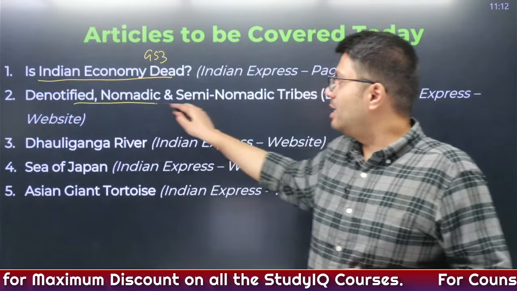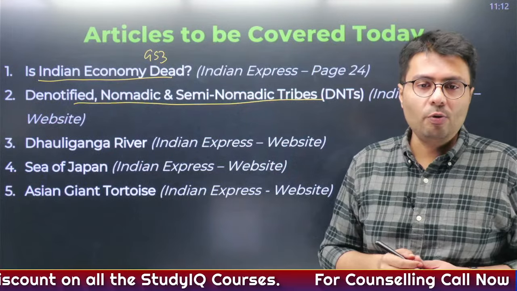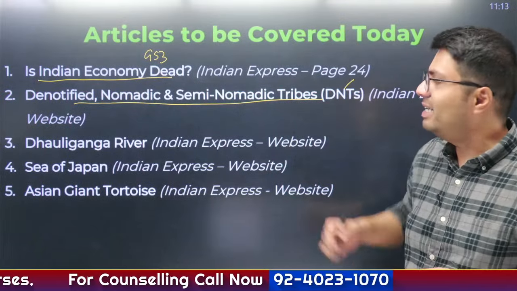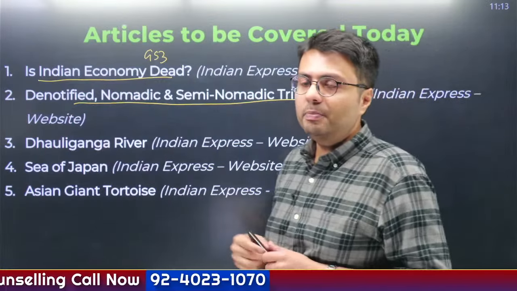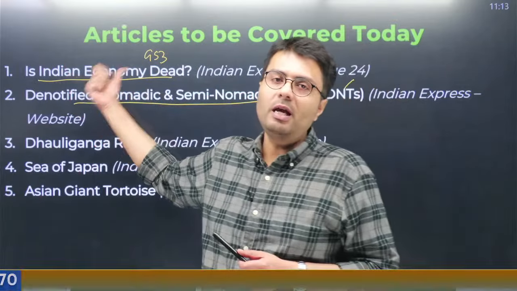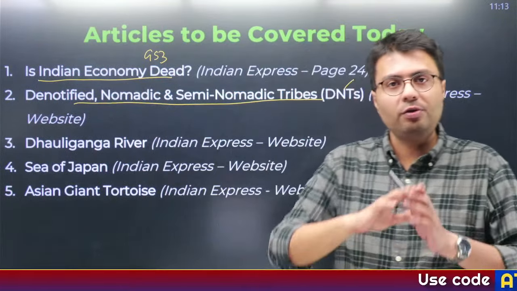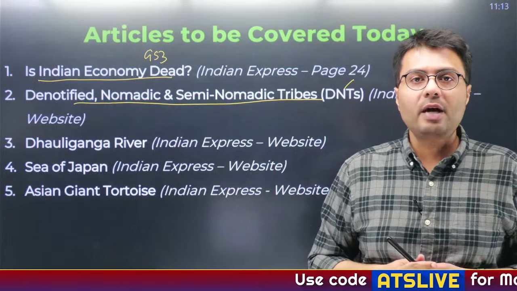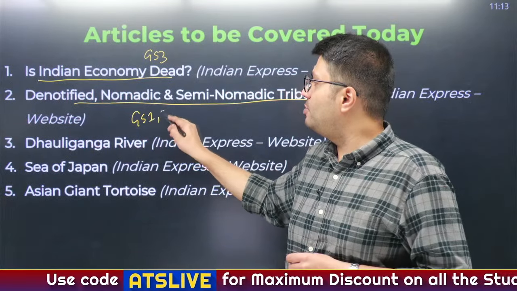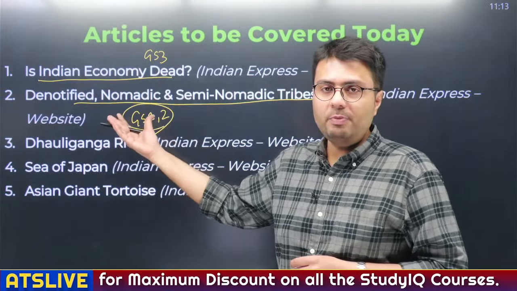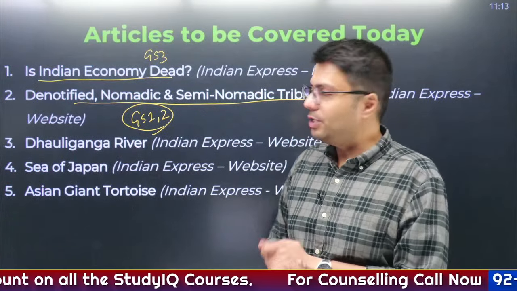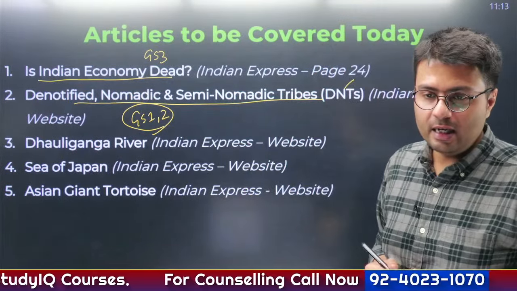In the second article, we'll try to understand what are denotified, nomadic and semi-nomadic tribes. These are known as DNT tribes. They have been in the news because these people are demanding a separate commission which will look after the benefits of DNT tribes, right? We'll try to understand who these tribes actually are. This is relevant from GS paper 1 and GS paper 2. First of all, why GS paper 2? Because these form a vulnerable section in Indian society, and hence we are going to cover it.